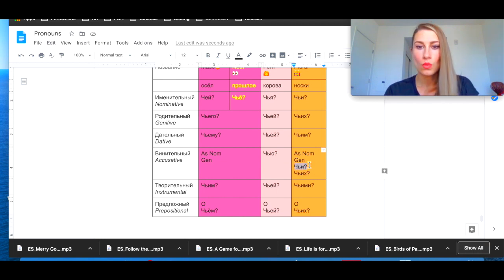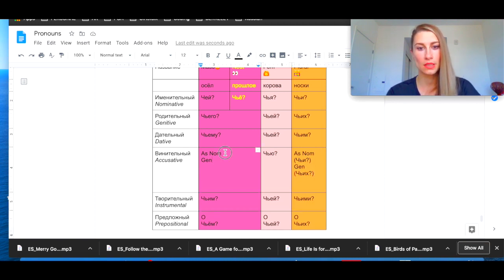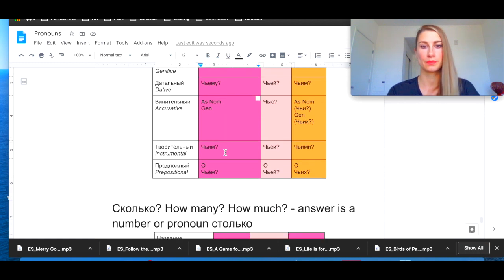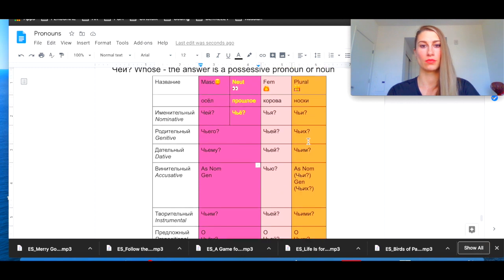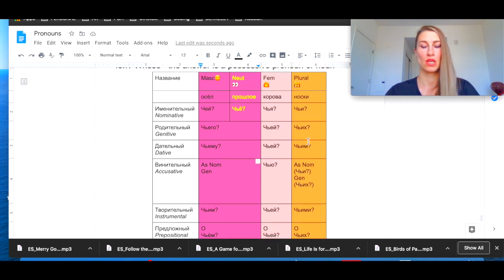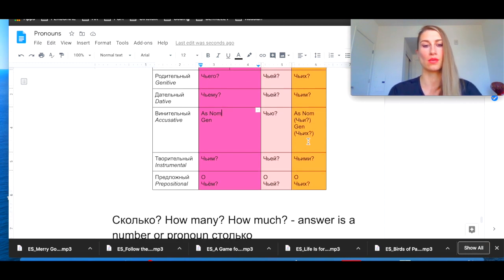Чьи will be used with nominative. И я вижу чьих птичек, will use чьих with genitive. And again, genitive animate and nominative is inanimate. И творительный: чьим, чьей, чьими, и предложный: о чьем, о чьей, о чьих. Oh, okay. Maybe a lot. I don't know. There is no other way to make it shorter. So I hope, from when we studied possessive pronouns, now it should make sense when we study questions to the pronouns or to nouns.